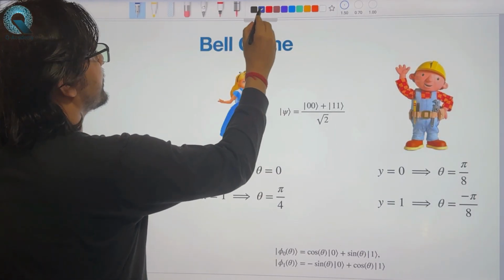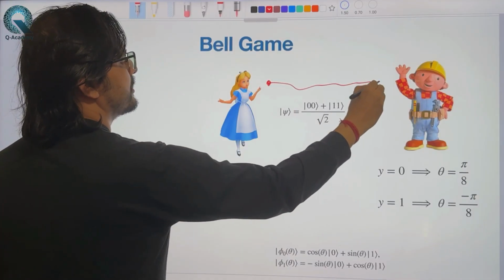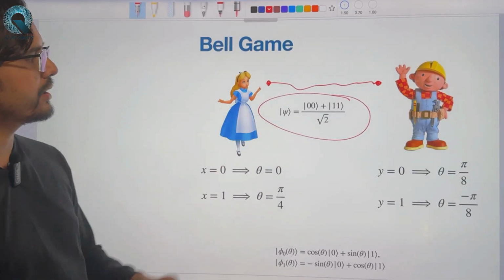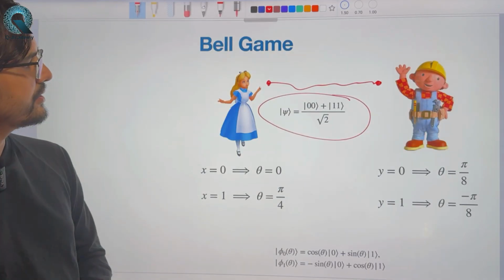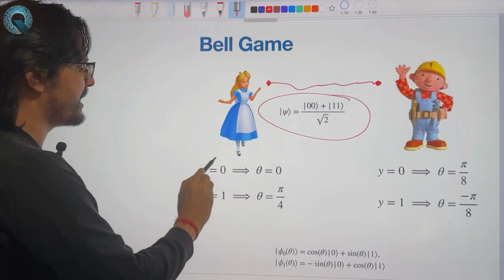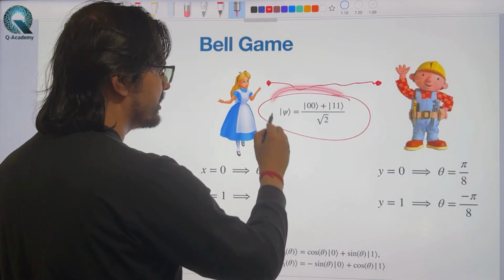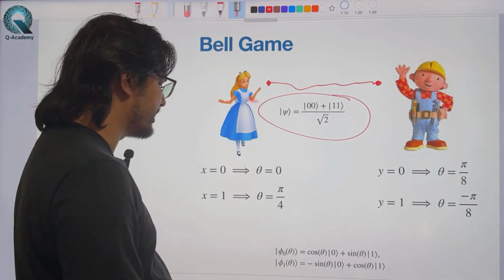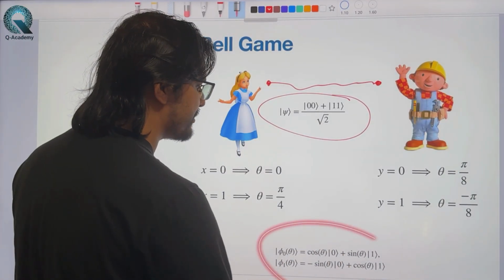In the quantum case, Alice and Bob can share some entangled state. So they can share this state, 0, 0 plus 1, 1 by root 2. This is also called a Bell state. And depending on the questions that they get, they choose to measure their copy of the Bell state, their copy of this entangled state, in a particular basis.